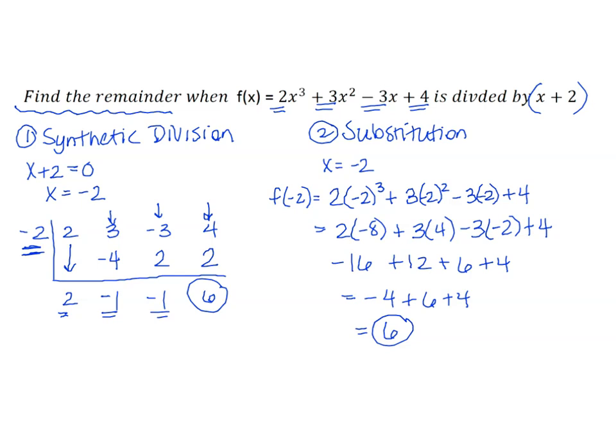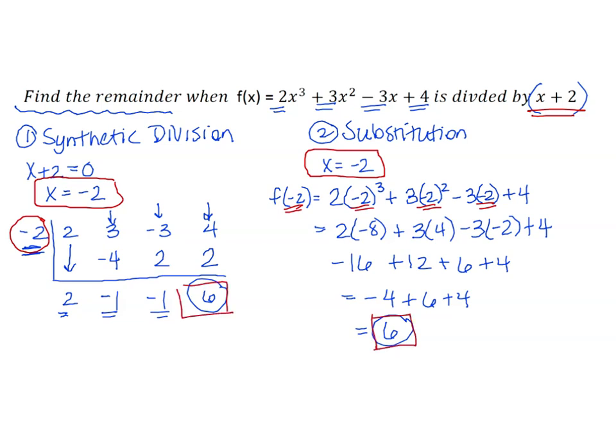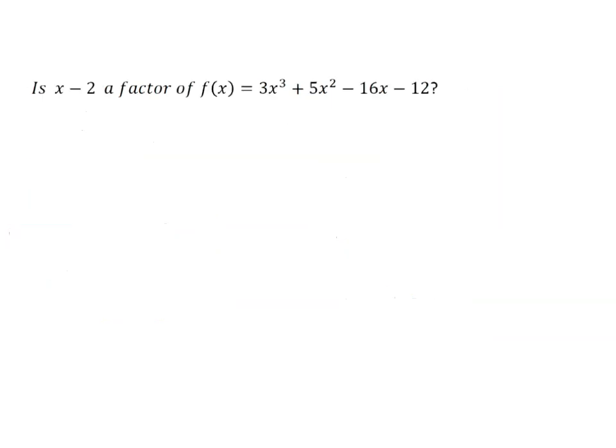When you're asked to find the remainder, in both options, you're going to have to first solve to get what x is going to equal. Set this equal to 0 and solve. And then you can either use synthetic division with that negative 2 on the outside, or you can use substitution and plug that negative 2 in for x. And regardless of which method you choose, you're going to get the same answer when looking for the remainder.